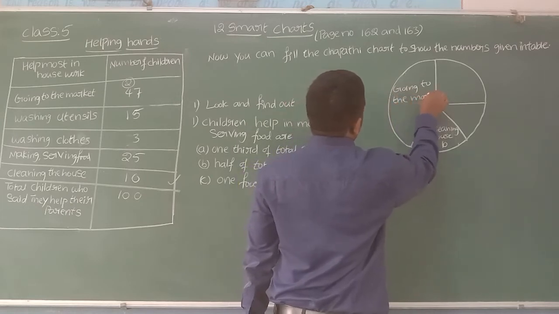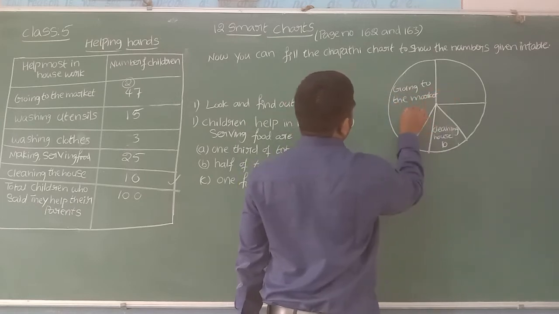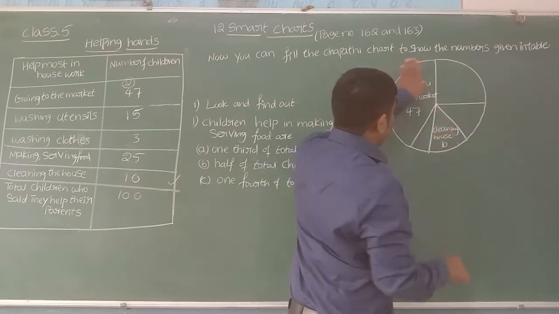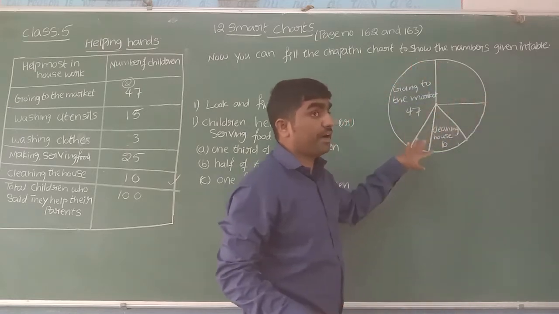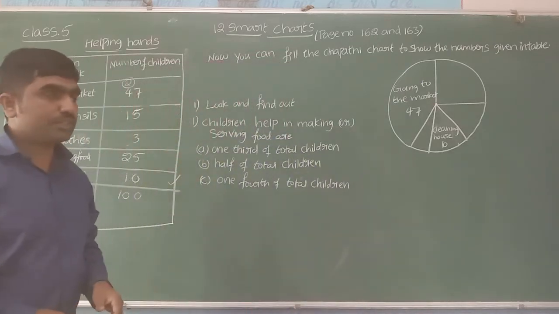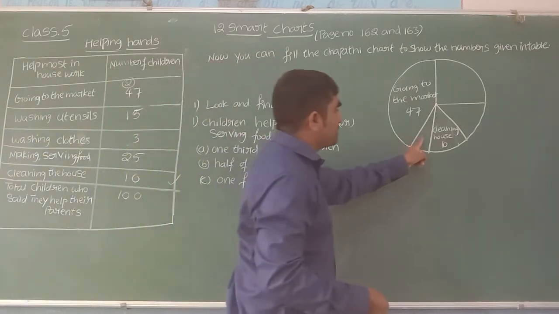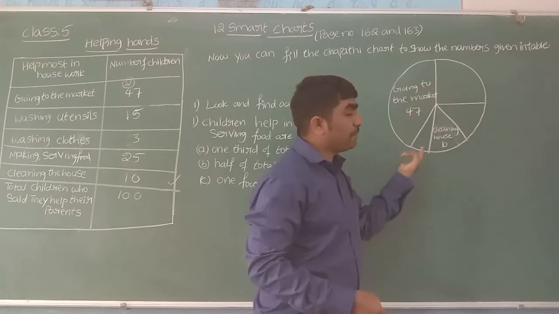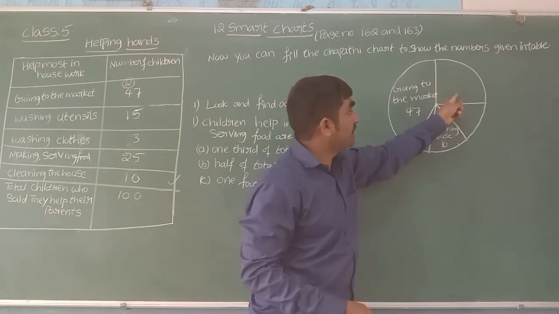Sir, why did you allot this part for going to the market? The reason is it is the greater part in the leftover 4 parts. A greater part we need to fill with a greater number. Now from the remaining 3 parts, can you tell me which is the greater part? Sir, this will be greater, I think so.